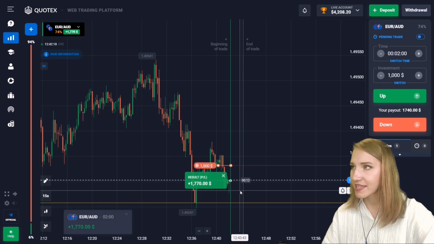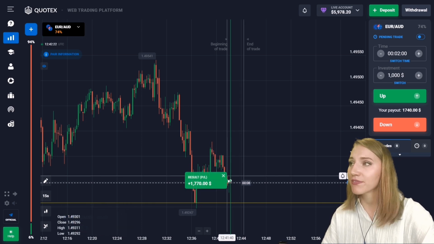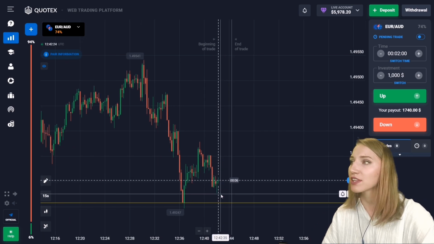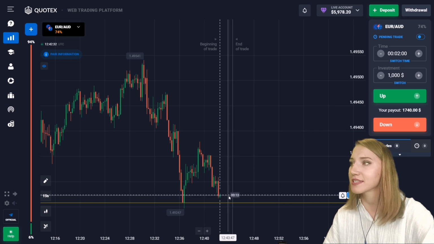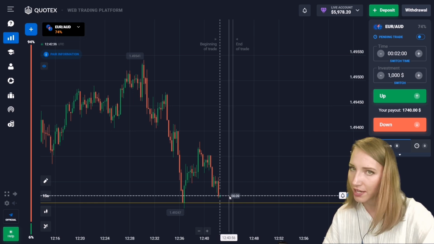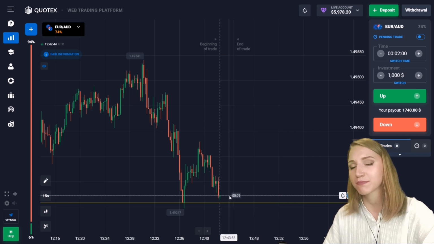Well, that's very interesting. The price continued its movement down to the support level, then we got the profit here. So 2 minutes were enough for this situation again. By the way, my deposit now is almost $6,000. It is very good result, but I will find the last trade and work it out and close it profitable.